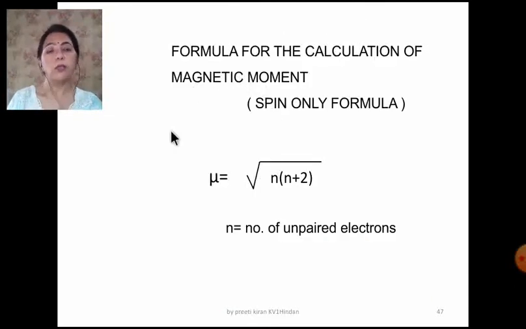Now this is the formula which will be used to calculate the magnetic moment. This formula is known as spin only formula, and here n is the number of the unpaired electrons, and you will study about this in the unit D and F block elements.